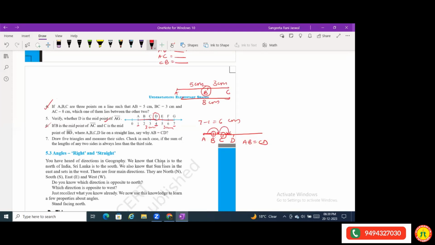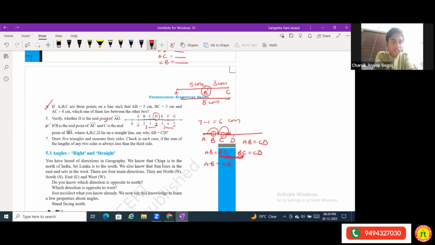AB is equal to BC, and BC is equal to CD. So BC is equal to both the parts, so BC is common for both. So I can say AB is equal to CD. Simple. Yes, ma'am. Okay.